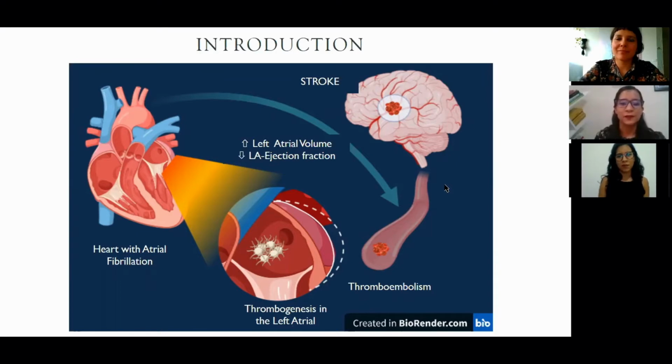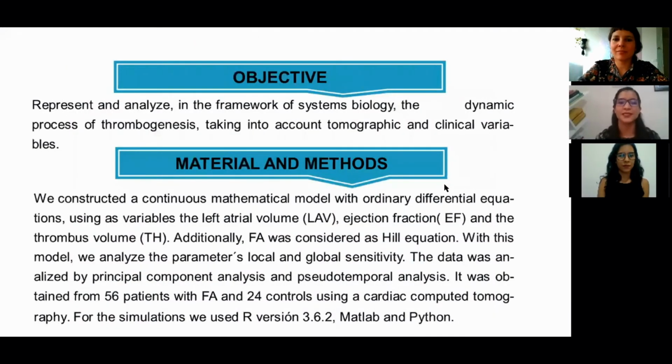We are facing a vicious circle of atrial fibrillation, where atrial fibrillation produces more atrial fibrillation through a remodeling of the cardiac tissue, and over time, AF is capable of increasing the left atrial size, which favors blood stasis, and this is reflected with less blood coming out with each heartbeat. This is what we call ejection fraction. Therefore, our objective was to represent and analyze, within the framework of systems biology, the dynamic process of thrombogenesis, which can provide information on thrombotic risk.